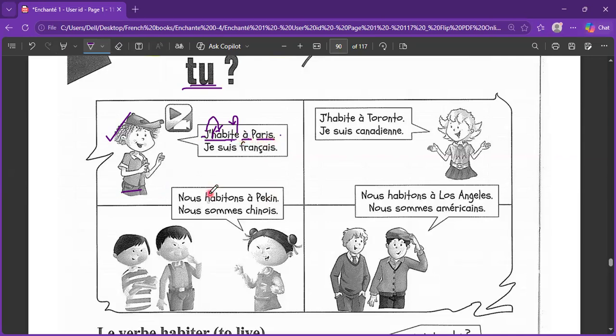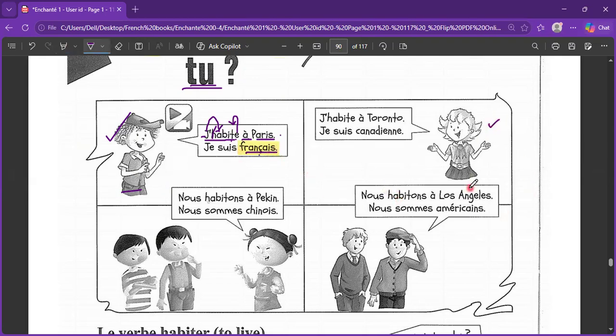After à, there will always be a city. This is the preposition for a city. And then you can give the nationality of the person. If somebody is living in France, they will be French. The French male, in French itself, the language is français. Je suis français means I am French. Because of the S, this is happening, and the A is giving the sound of A.